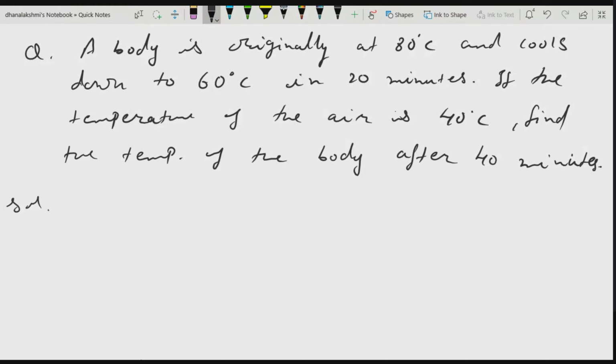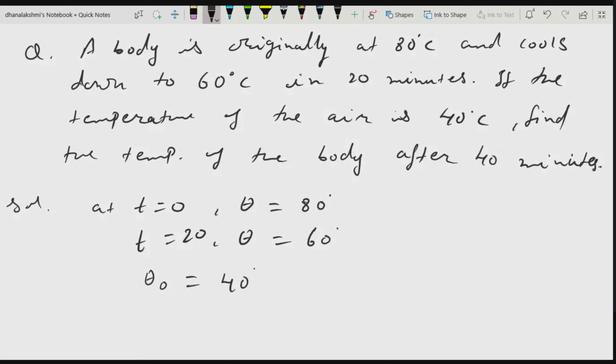At t is equal to 0, the temperature of the body is 80 degrees centigrade. At t is equal to 20, the temperature of the body is 60 degrees Celsius. And theta naught is also given, theta naught meaning the temperature of the surrounding.